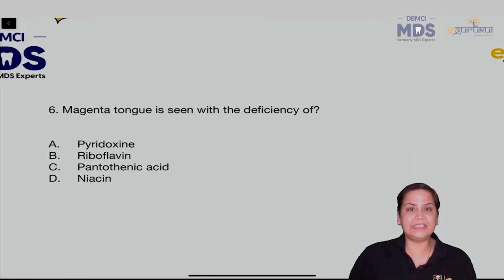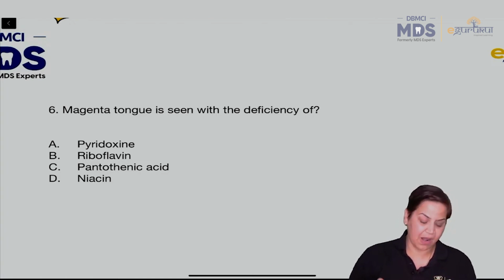Magenta tongue is seen with the deficiency of. This is also a very simple and a very frequently asked question. Can you tell me the answer to this question? Magenta tongue is seen with the deficiency of.